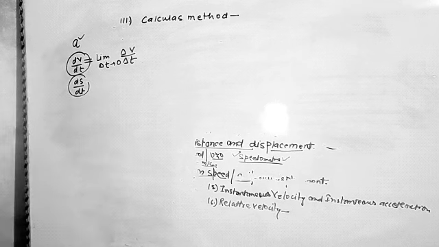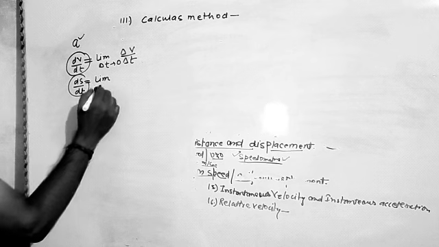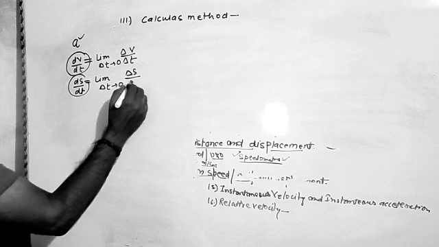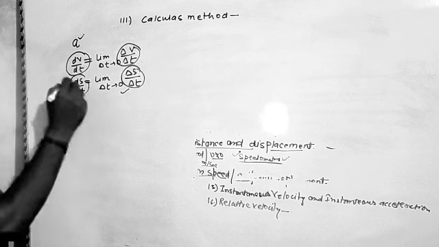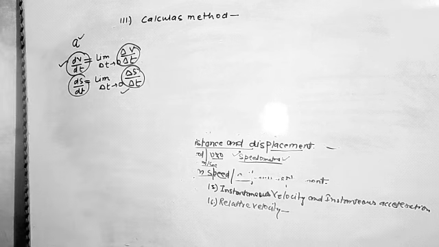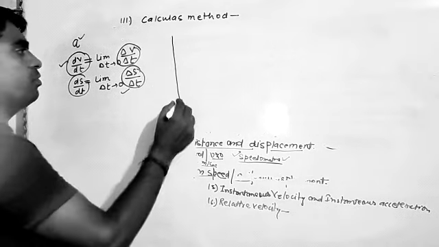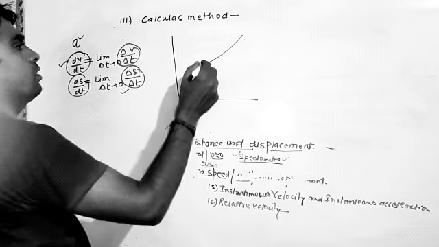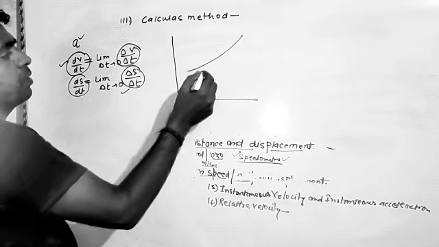Change in velocity upon change in time is called acceleration, and it is also the limiting value of change in displacement in the given interval of time. Sometimes we call it instantaneous velocity or instantaneous acceleration. That means at any instant the velocity of the object, suppose the particle is moving in a non-uniform way, and we have to calculate the velocity of the object at any instant in a given interval of time.